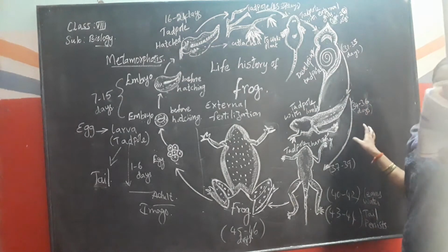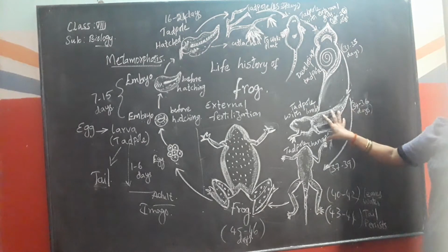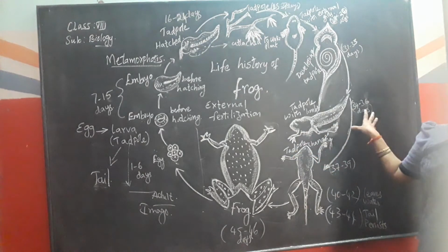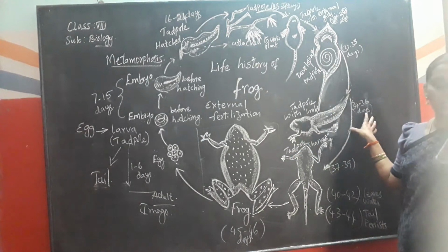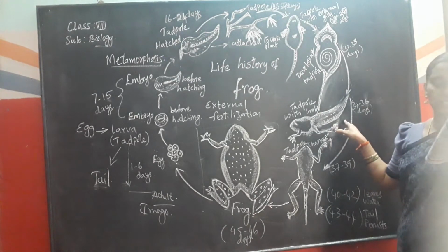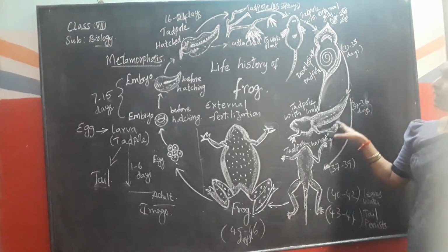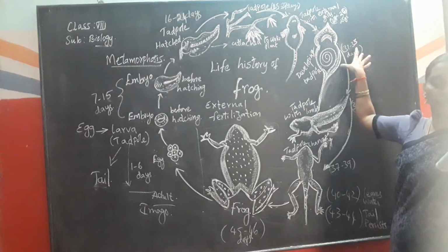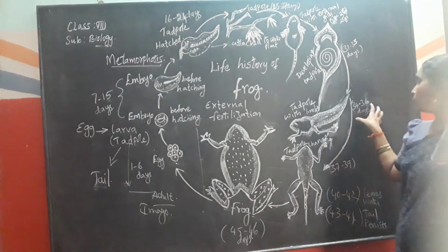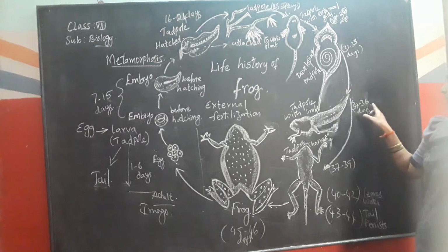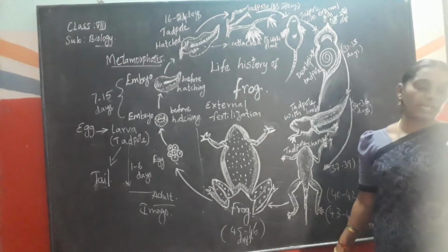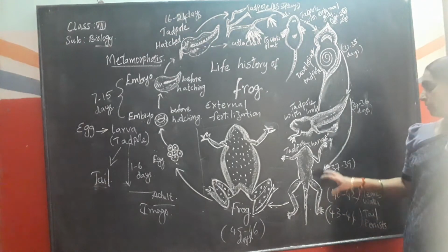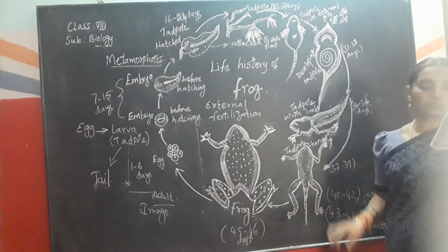And bones. Bones means fully developed. 34 to 36 days, hind limbs develop and all the external organs develop here, children. So within 34 to 36 days, you can see that they develop the bones. And the rectum can also be developed, because between 31 to 33 days where intestines are developed, the rectum also will be developed. And hind limbs, 34 to 36 days. Forelimbs, 37 to 39 days. First hind limbs are developed, later the forelimbs are developed.